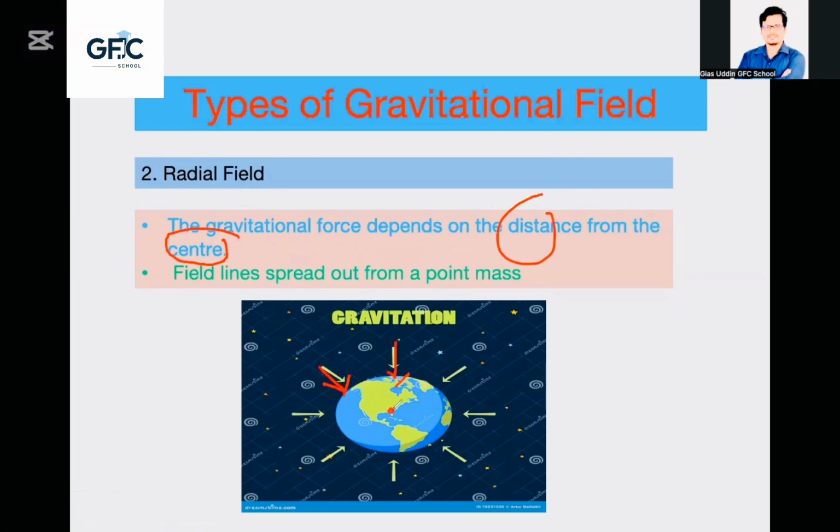From the center, we can see this is a force line. This is a force line. This is a force line. That is radial, not parallel. This is radial. That's why it is called a radial field. Gravitational force depends on the distance from the center. Field lines spread out from a point. Suppose this is the circle center. From this center, these forces are concentrating or spreading, and that is why it is a radial field.